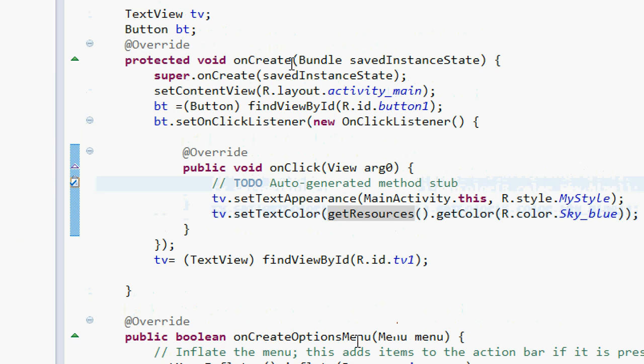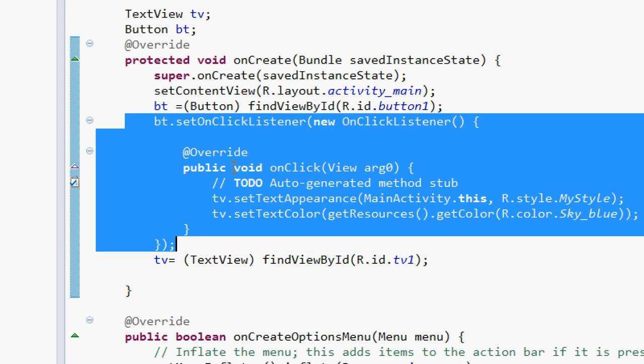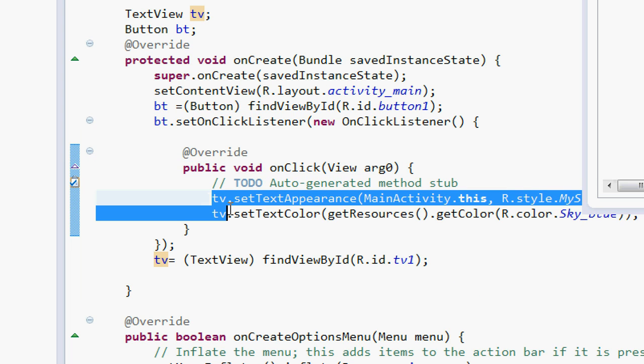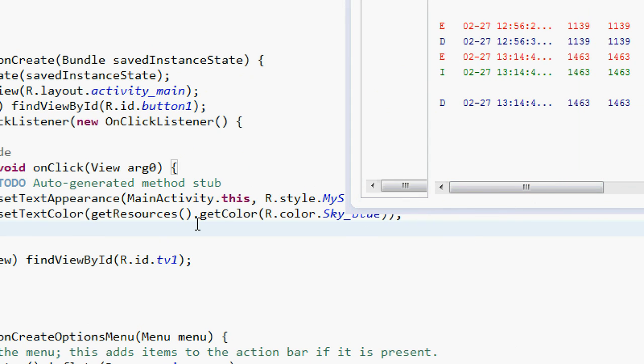Whenever the button is clicked, this whole code will execute from here to here. This is the onClick listener, which is going to listen for the button click event. Whenever this button is clicked, these 2 lines of code are going to be executed. So let's go into the emulator and see what's going on.